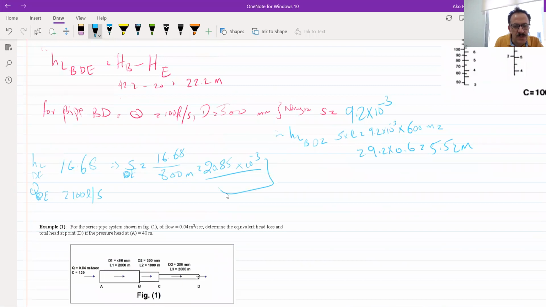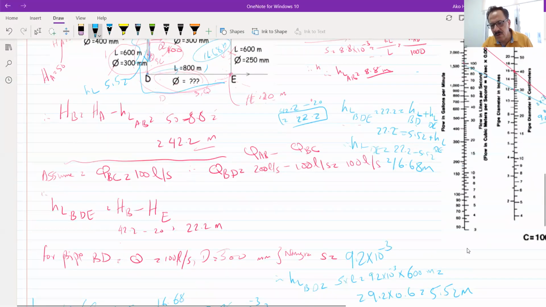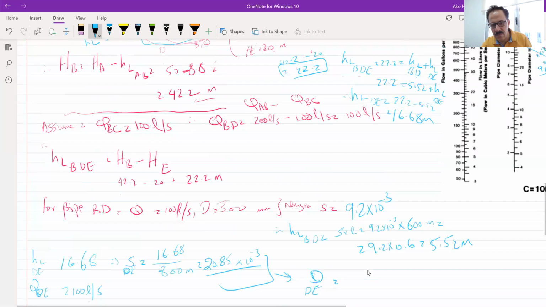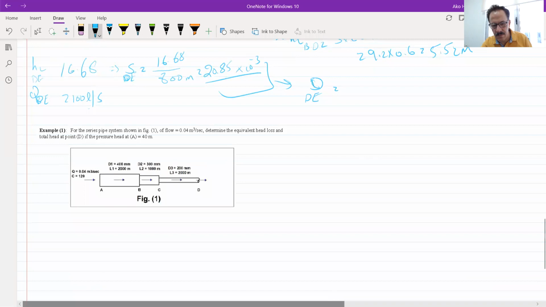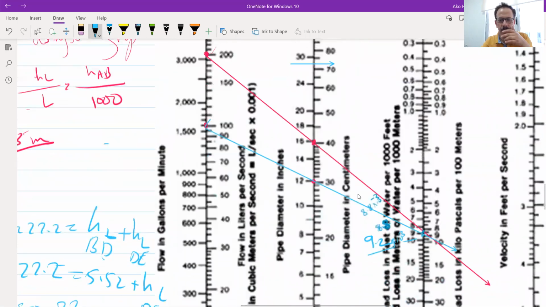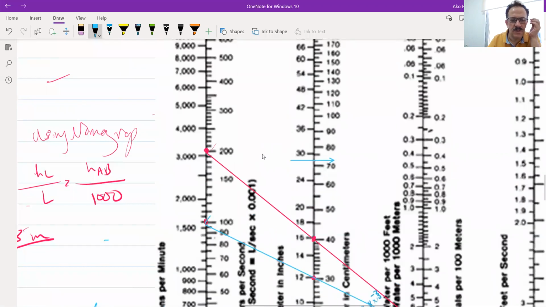On those two values, I can find the diameter needed for DE. So 100 by 20.85. Where's the 100? This is the 100.